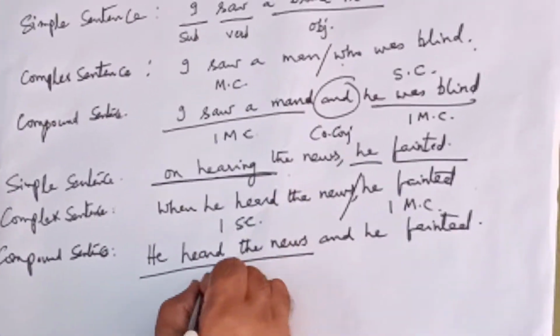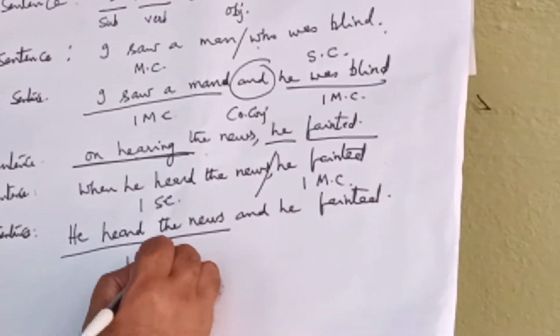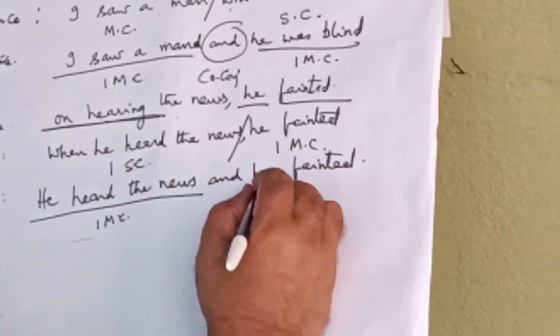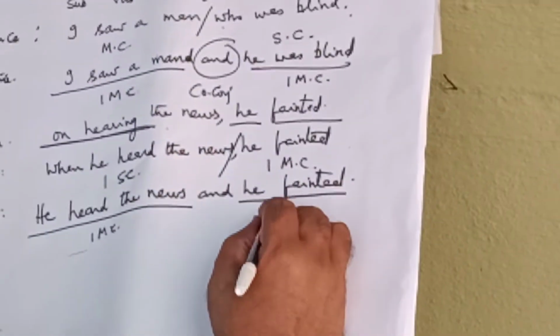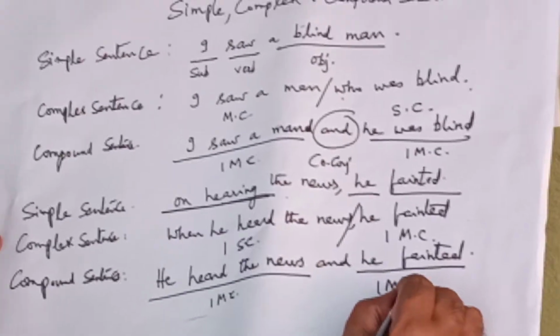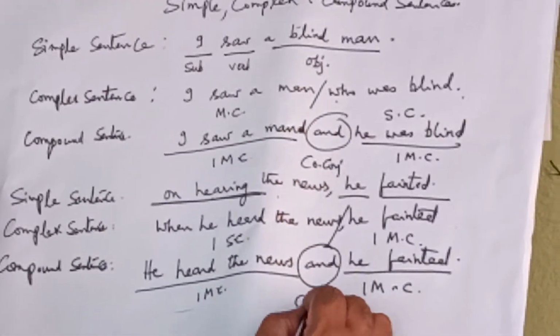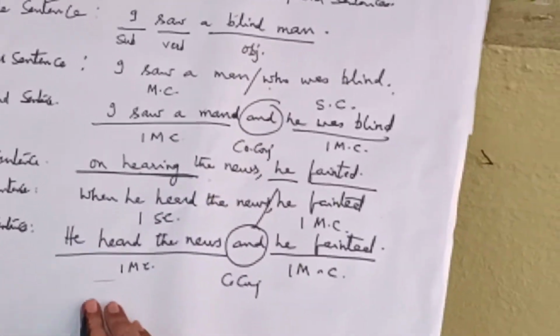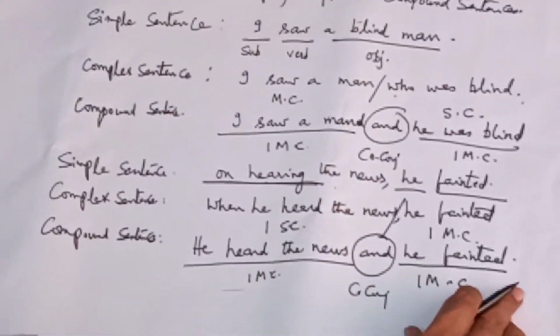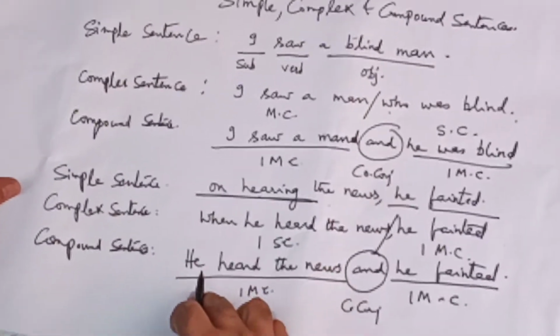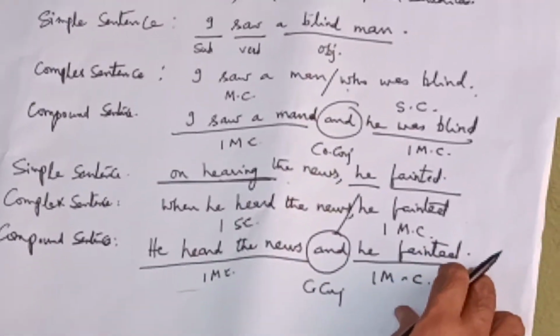He heard the news is one main clause. It has an independent existence. He fainted is another main clause. And these two main clauses are joined by the coordinate conjunction and. Hence it is a compound sentence. He heard the news and he fainted.